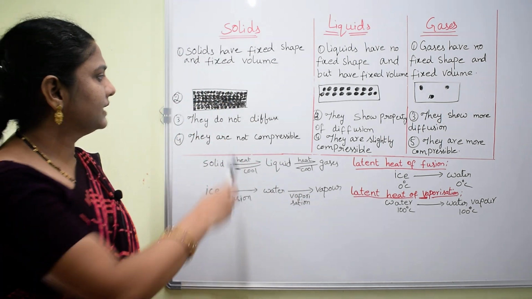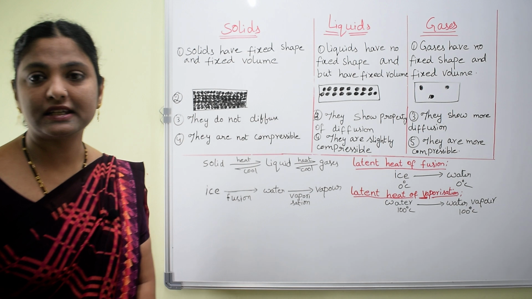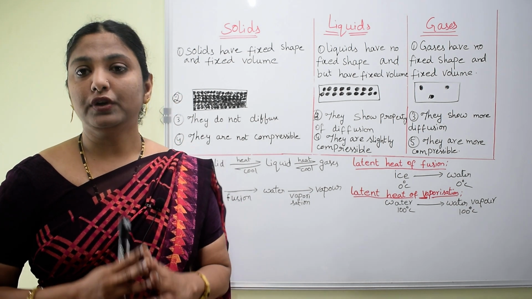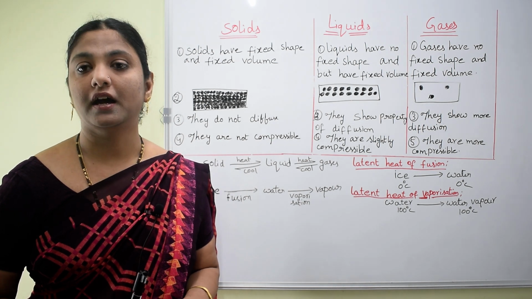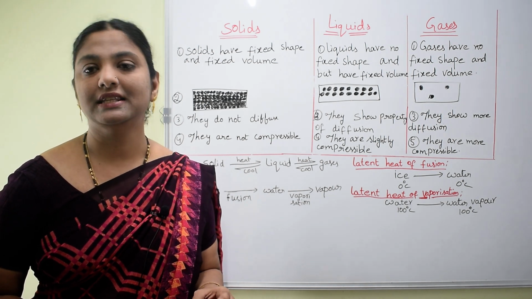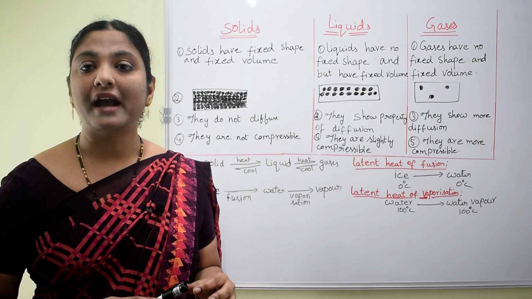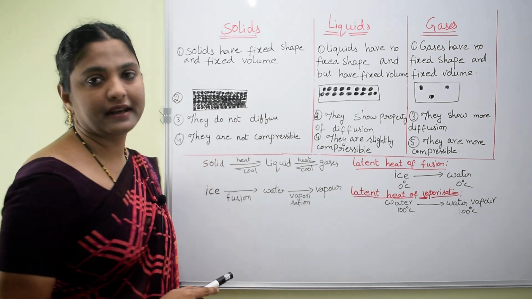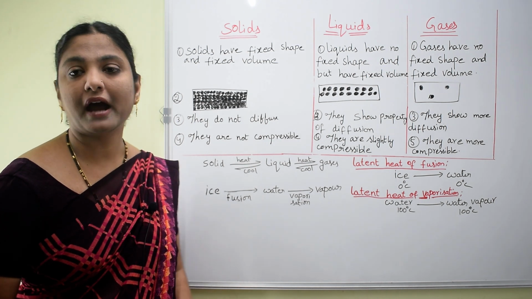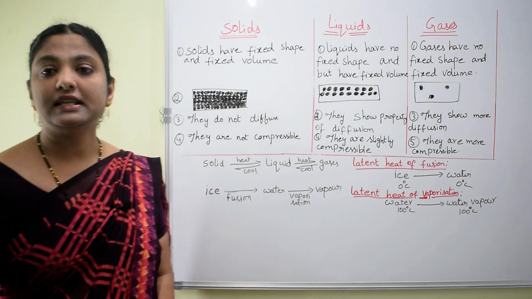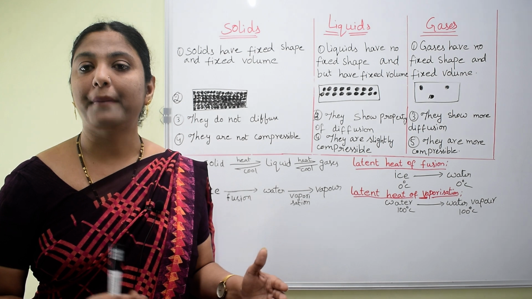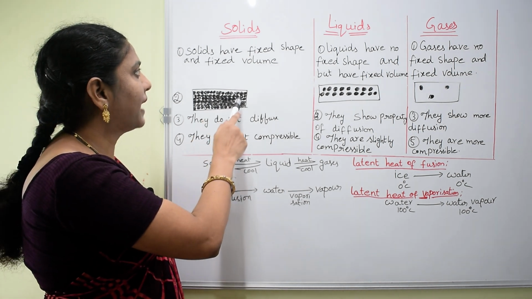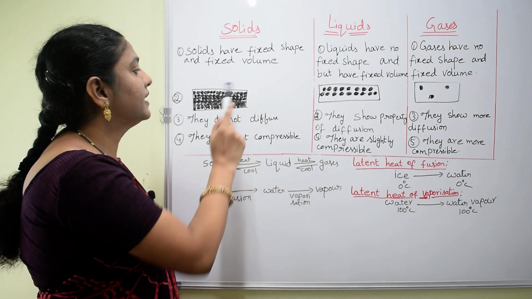By considering these diagrams of particles, we can tell two points. Those are interparticle forces and interparticle distances. First, we come to the interparticle distances. Interparticle distance means the distance between one particle and another. The distance between the particles in solids is very small.